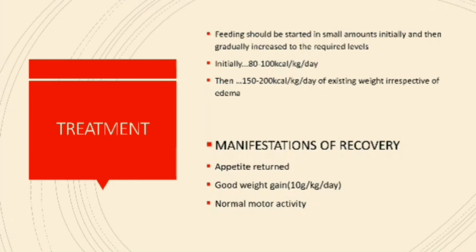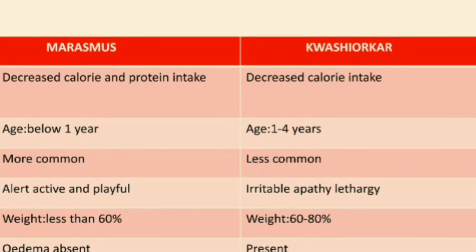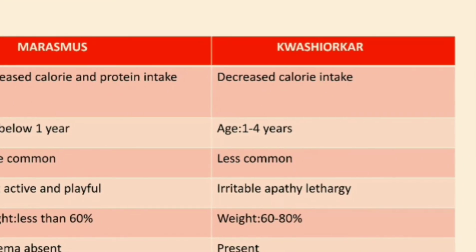To assess the signs of recovery, we look for the return of appetite. There will be good weight gain. If the weight gain is good, then there will be weight gain of 10 gram per kilogram per day, and there will be normal motor activity. At last, we just have a broad view over the difference between marasmus and Kwashiorkor.